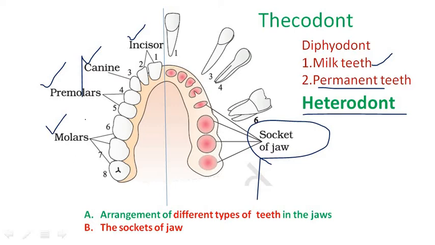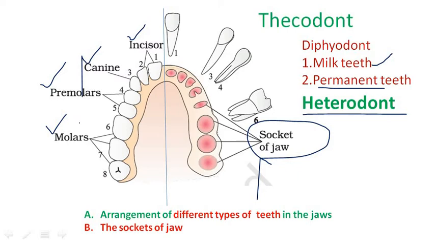This type of arrangement is commonly called the dental formula. So the dental formula represents the arrangement of teeth in each half of the upper and lower jaw.